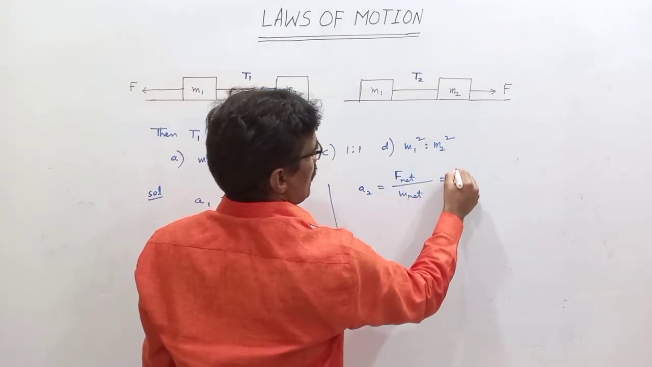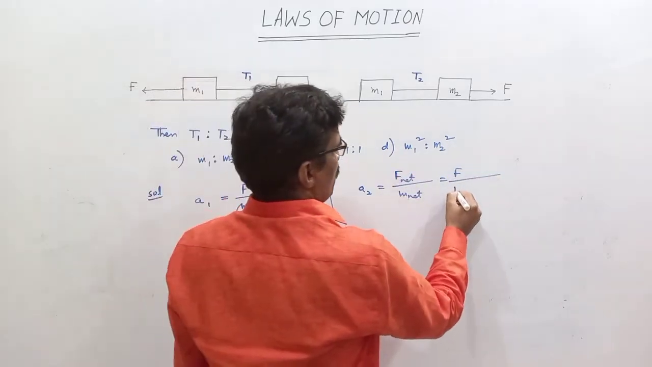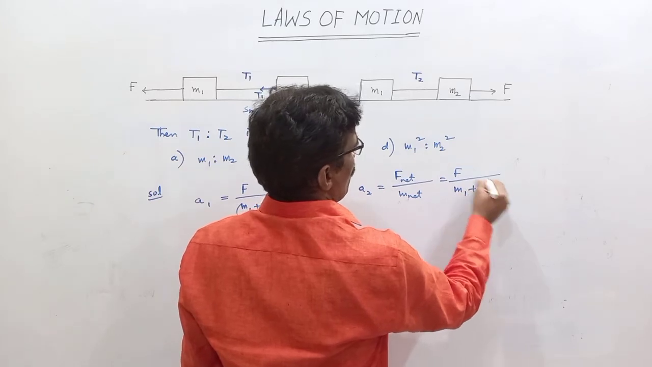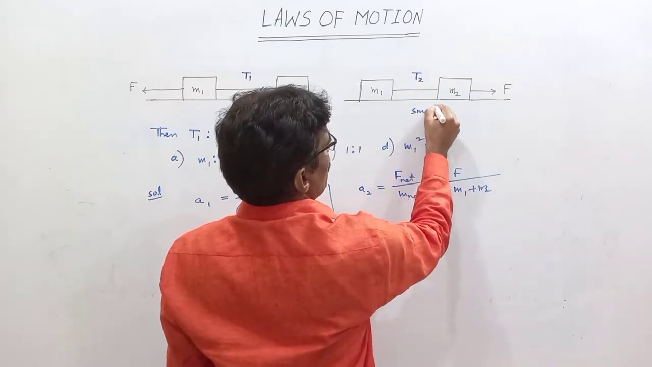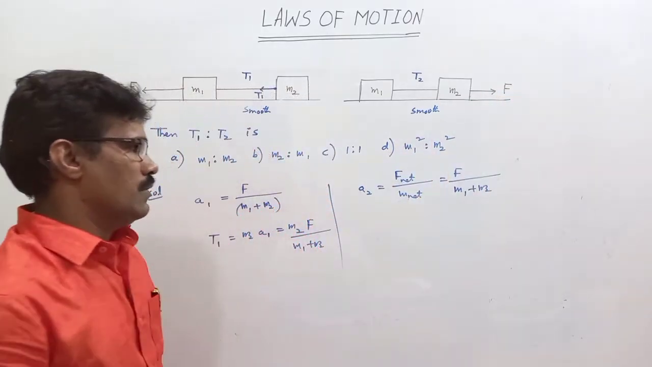For the second case, the acceleration of each block is equal to net force by net mass. Net force is capital F, and net mass is M1 plus M2. Why, sir, is it smooth here? There is no force opposite to F, so the net force is nothing but capital F.